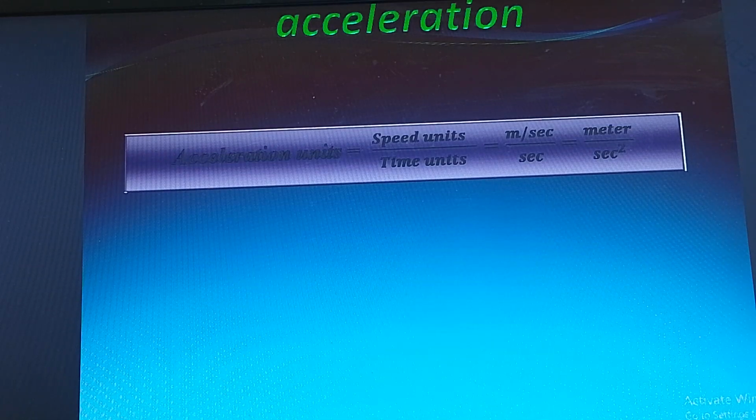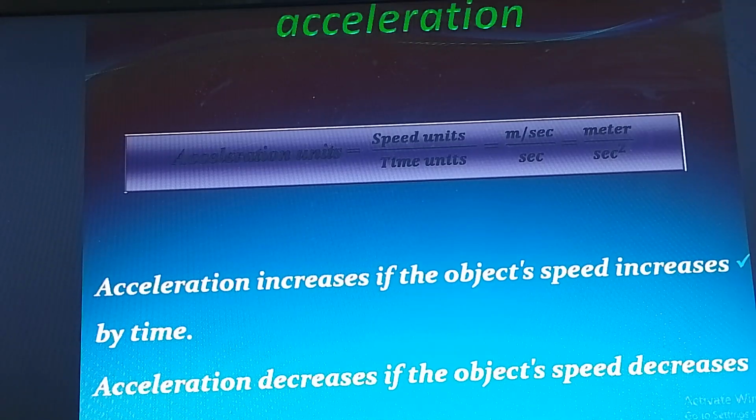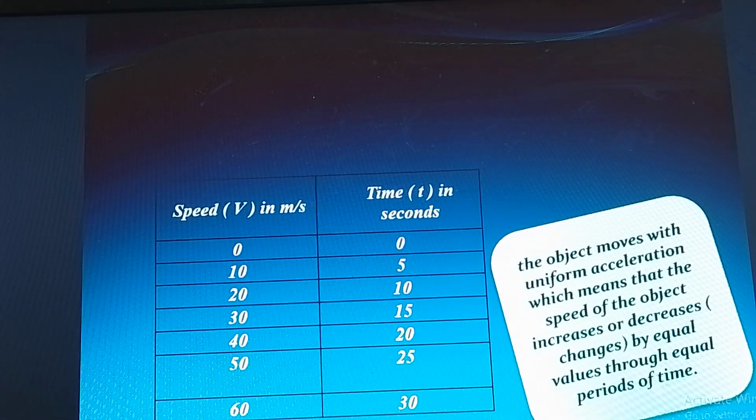Unit: meter per second square. Why square? Because it is the speed unit, meter per second, divided by second. So we find second times second equals second square. Acceleration increases if the object's speed increases with time, and decreases when the object's speed decreases.